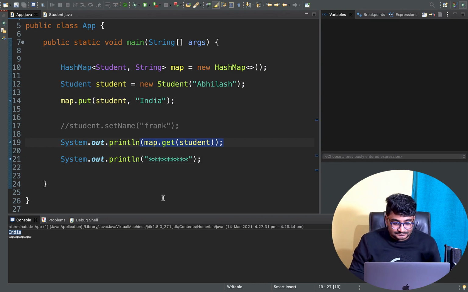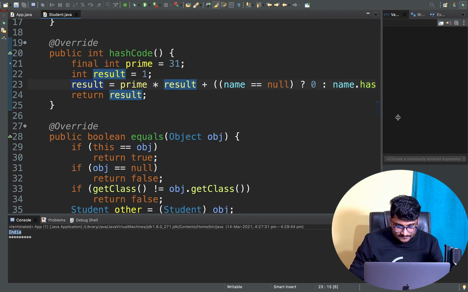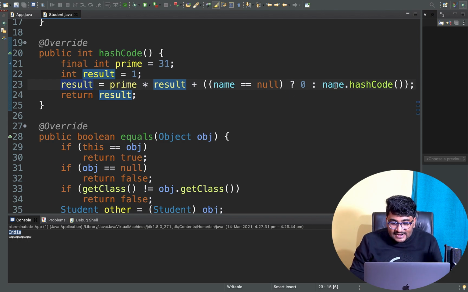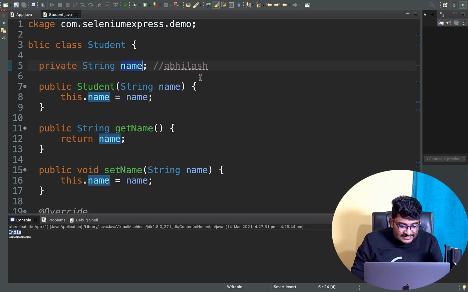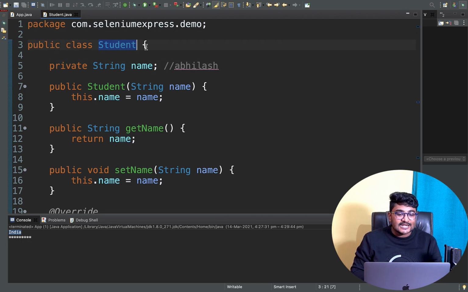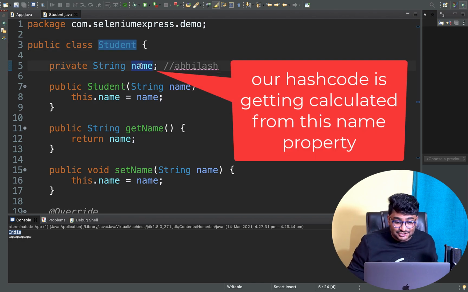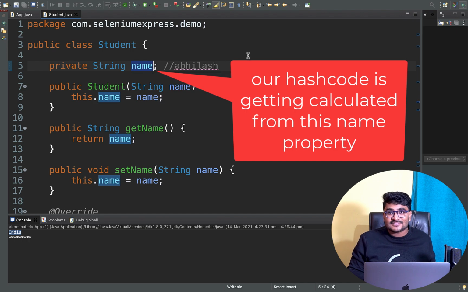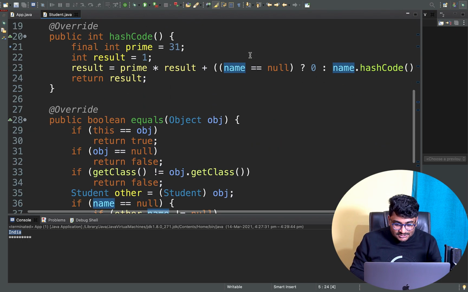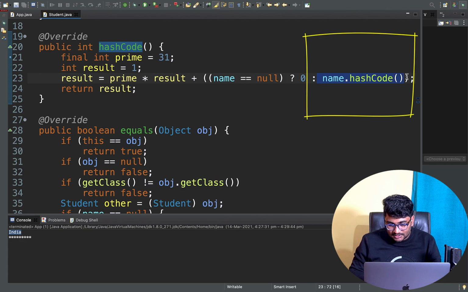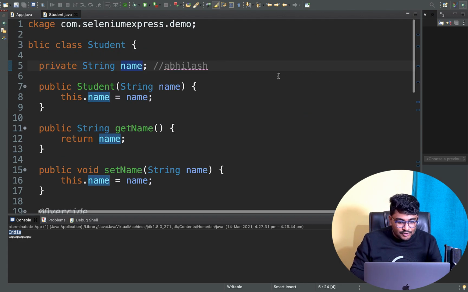But here is the question. Here, if you see the hashcode, the problem is that the hashcode we are calculating uses these fields. And as this particular object is not an immutable object, it's a mutable object, this name can be changed. So if the name changes, then the hashcode will also change, right? Because this hashcode method gives us the hashcode back, but the way it calculates it is by using this name.hashcode, using this name property.